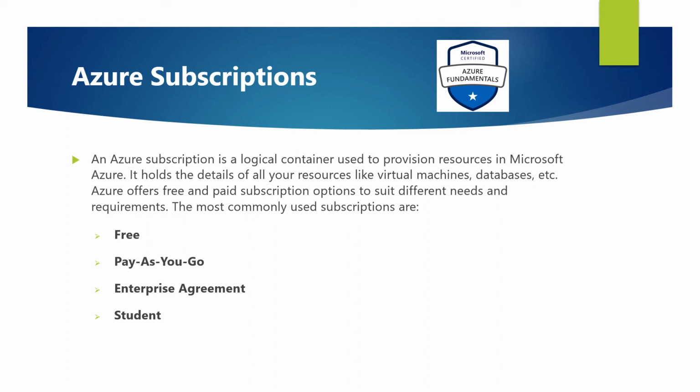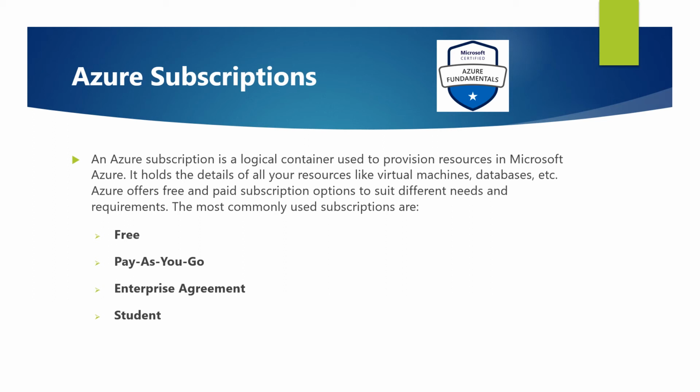So first is free subscription. An Azure free subscription includes a $200 credit to spend on any services for the first 30 days, free access to the most popular Azure products for 12 months, and access to more than 25 products that are always free. A pay-as-you-go subscription charges you monthly for the services you used in that billing period. This subscription type is appropriate for a wide range of users, from individuals to small businesses and many large organizations as well.